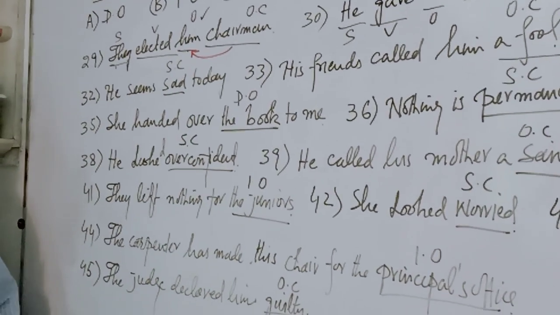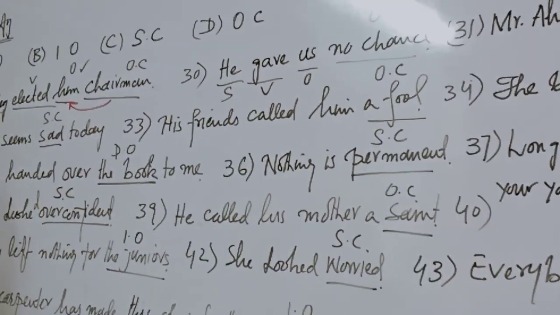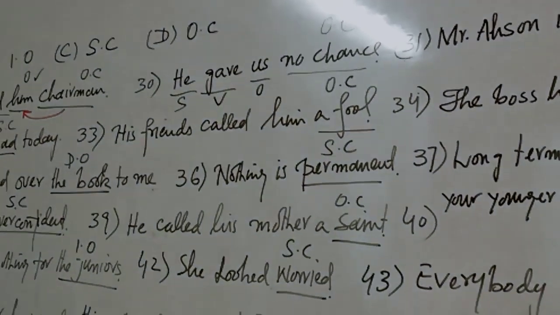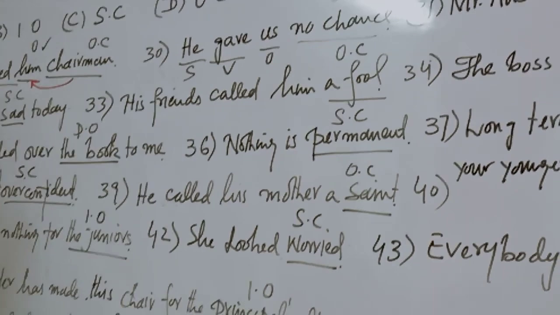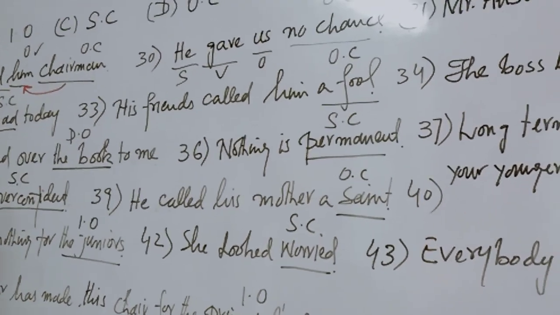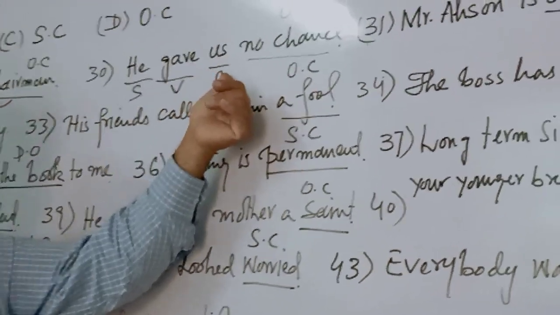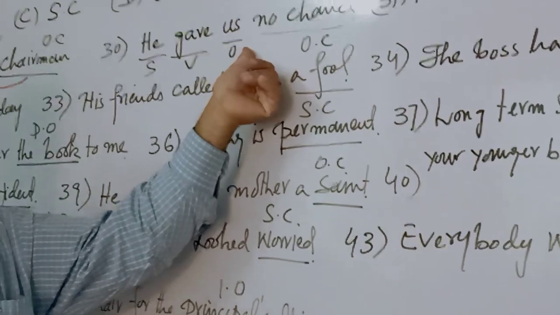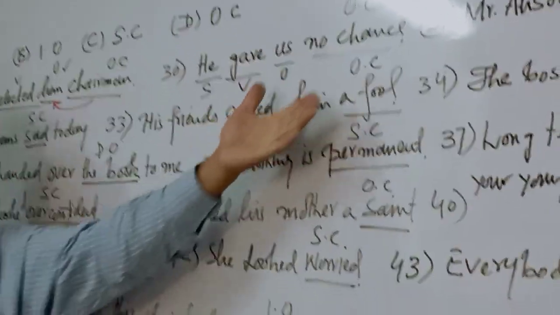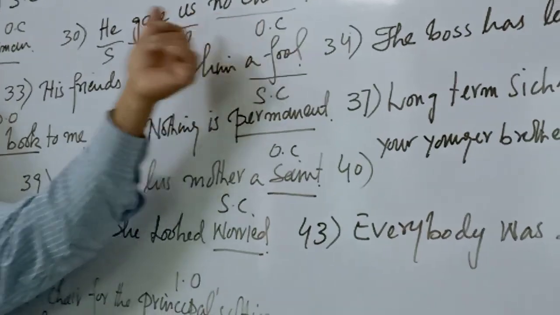Next one is, he gave us no chance. What is no chance? Object complement. Why? Because it is completing the object. The object is us. Okay? And this no chance is completing the object.